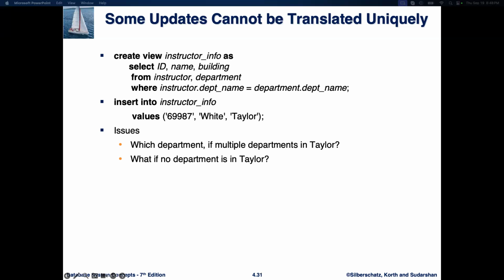And then what if no department is in Taylor? If no department is located in the Taylor building, the system doesn't have a matching record in the department table to assign a department name for the new instructor. This could lead to a failure or a rejection of the insert because the view depends on the relationship between instructor and department. Since the instructor_info view relies on the condition instructor.dept_name equals department.dept_name, if there is no department in the Taylor building, this insertion cannot be processed correctly.